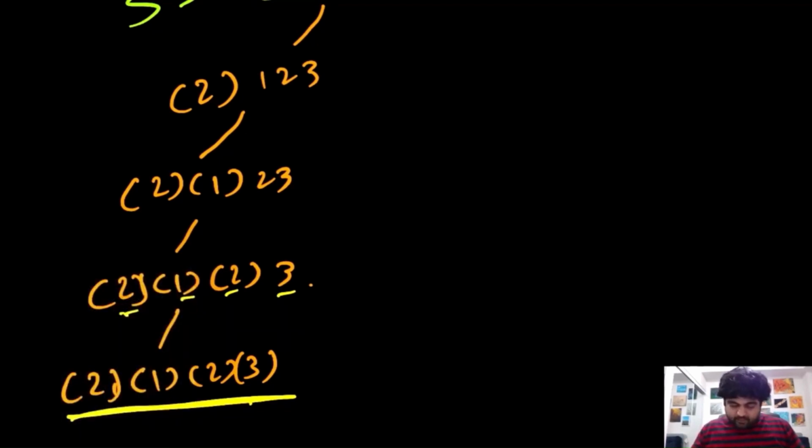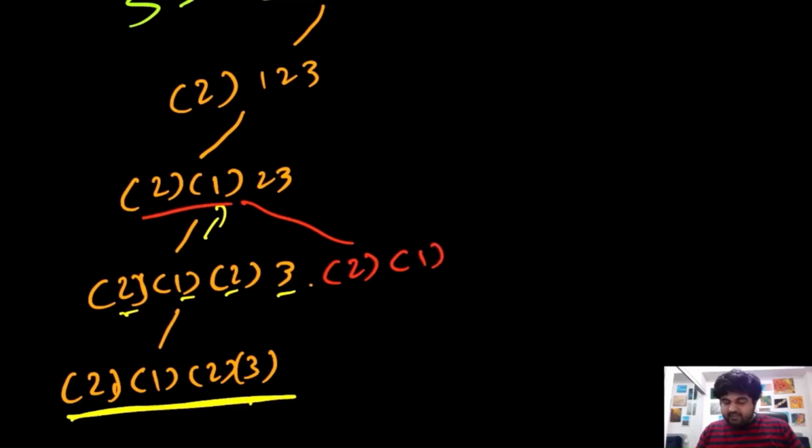So we go back further up. Do we have any possibility over here? Yes, over here we still have the possibility that we can decode this 2 and 1 the same way we have decoded over here, but this 23 we can decode it as a single value. So of course we reach the end. This is one more possibility on how we can decode it. Now let's go back.